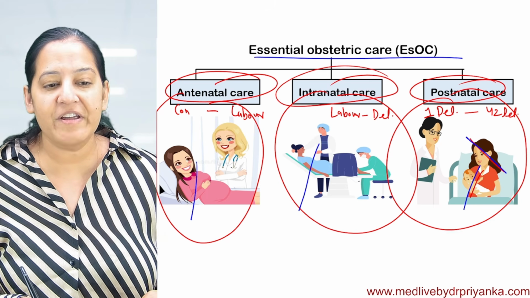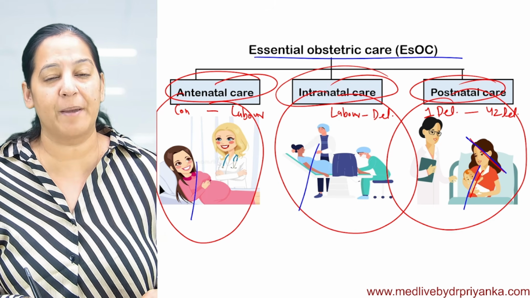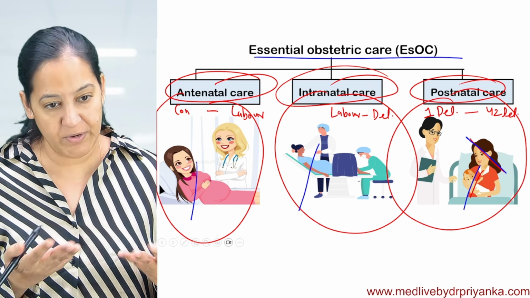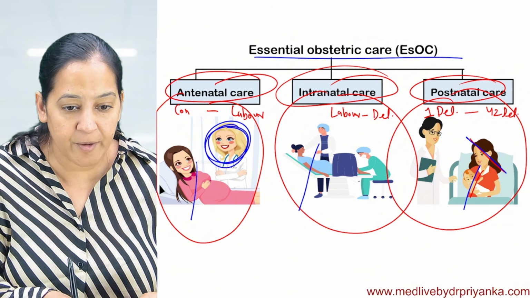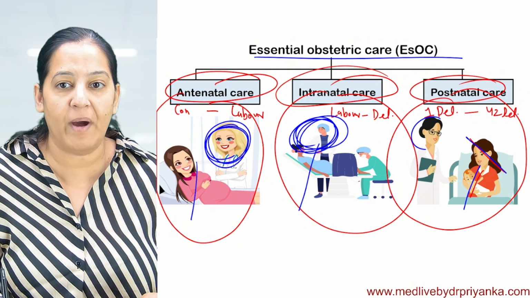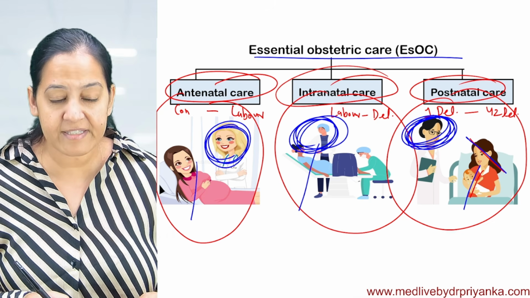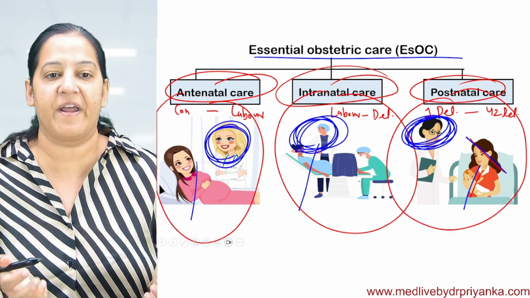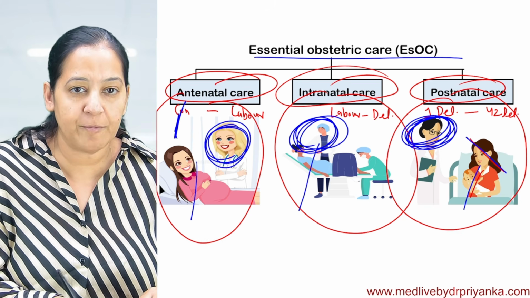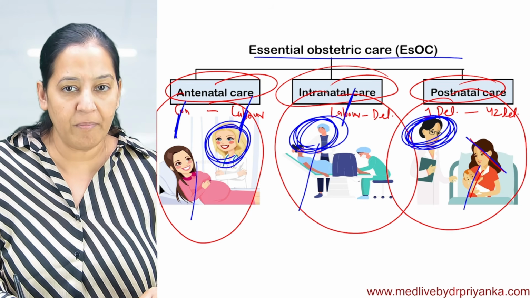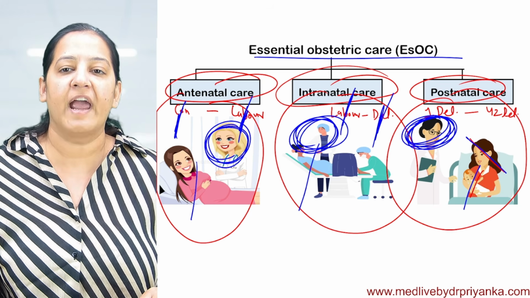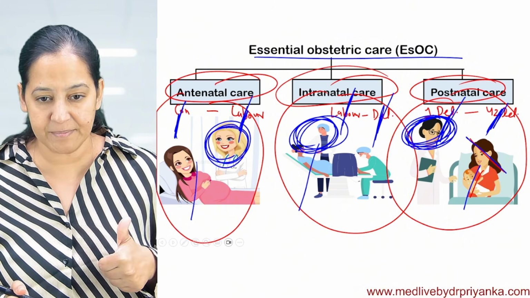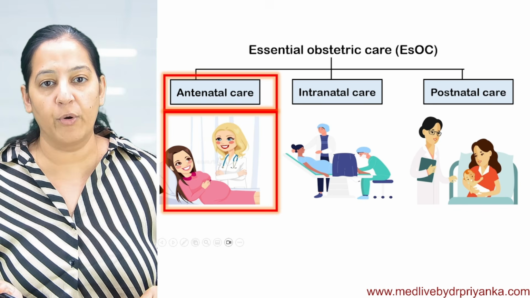So today I am teaching you preventive obstetrics. In preventive obstetrics I am teaching you essential obstetric care. We are providing three types of essential obstetric care. We all are doctors, so here you can see the healthcare provider, the doctor, is giving this care to the mothers, to the pregnant ladies. From the point of conception till labor, it's antenatal. From labor till delivery, it's intranatal. And from delivery till 42 days after the delivery, it is postnatal. Give me a thumbs up. So these are the three types of care we are going to deal with.